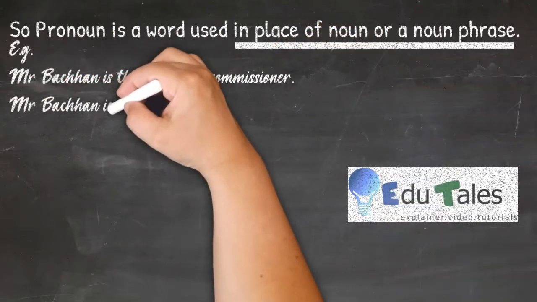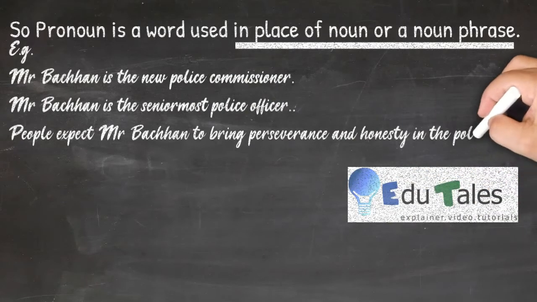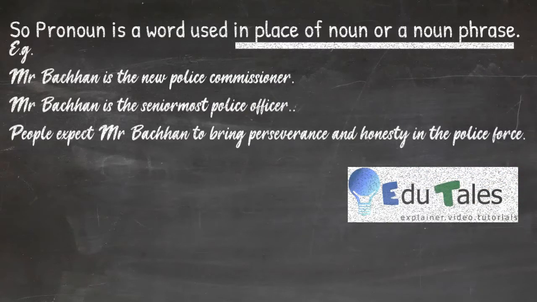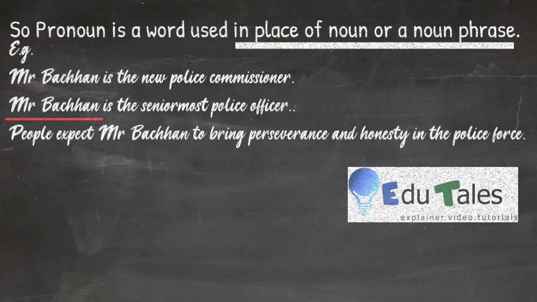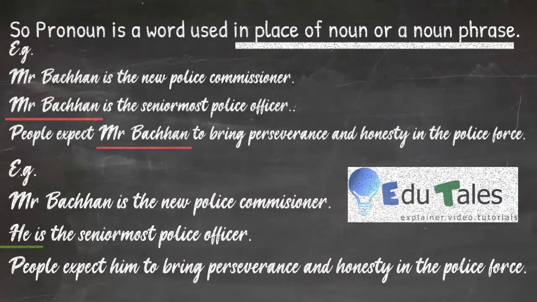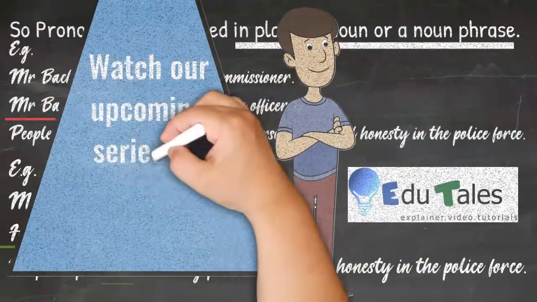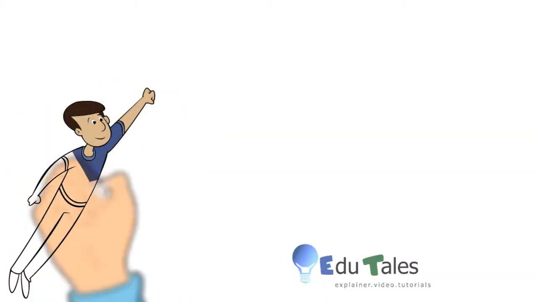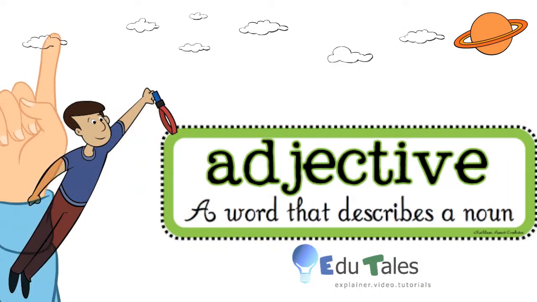Mr. Bachchan is the new police commissioner. Mr. Bachchan is the senior most police officer. People expect Mr. Bachchan to bring perseverance and honesty in the police force. Here, instead of writing Mr. Bachchan again and again, the pronoun he or him are used. For various kinds of pronoun, please follow our upcoming series. Moving on to the part of speech adjective, that is, a word that describes a noun.